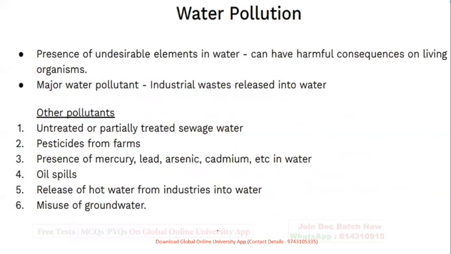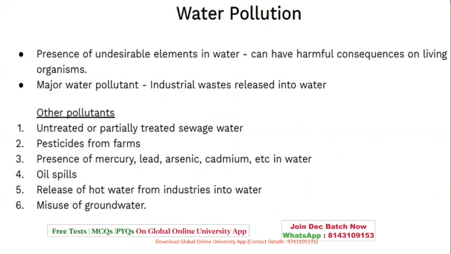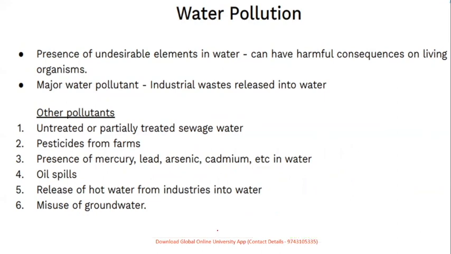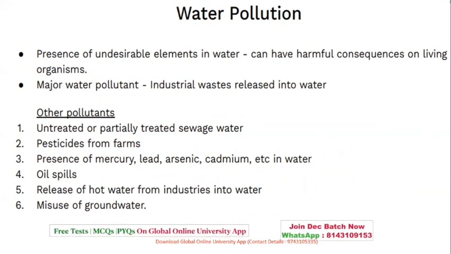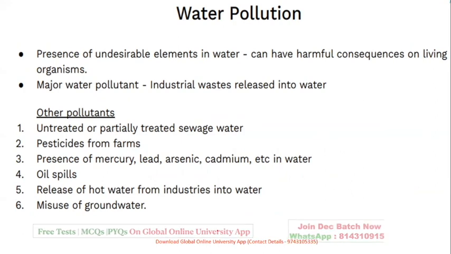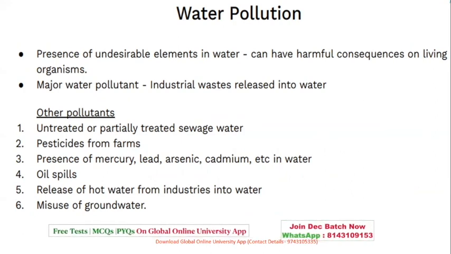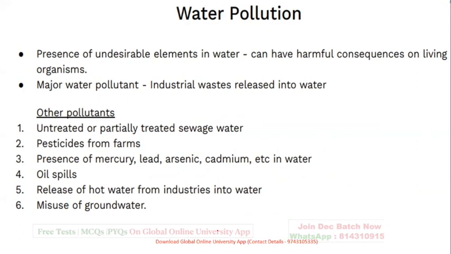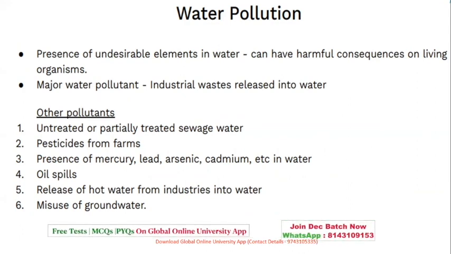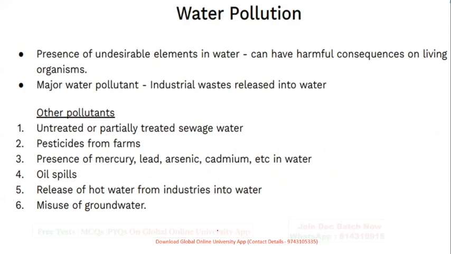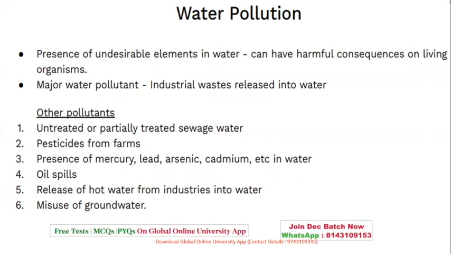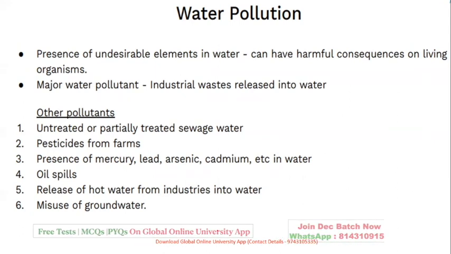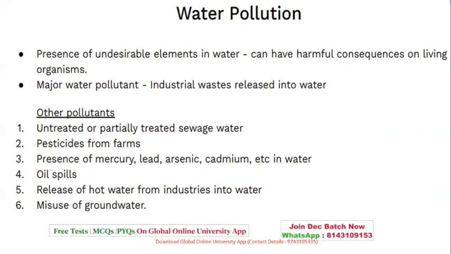Now, talking about water pollution, the presence of undesirable elements in water has led to water pollution, in the form of major water pollutants such as industrial waste released in water. There are other pollutants like untreated waste, sewage water, pesticides from farms, or the presence of mercury, lead, arsenic. Mercury is toxic, of which we have seen various examples earlier.